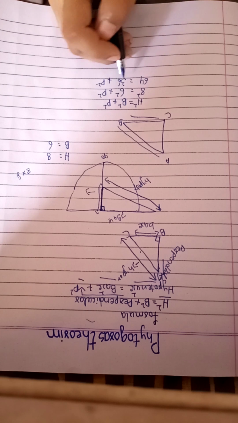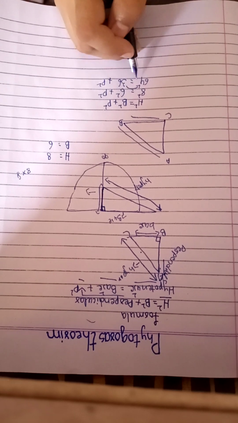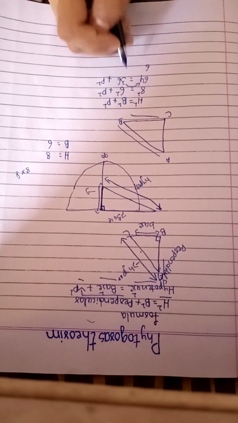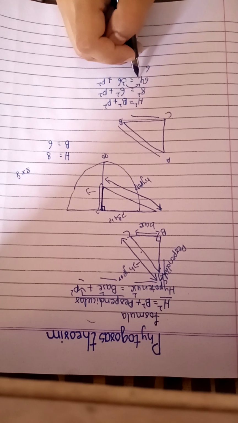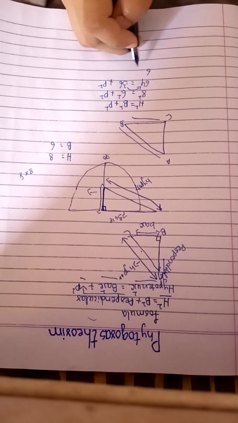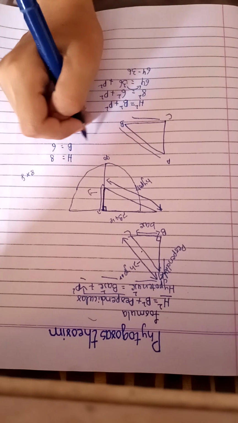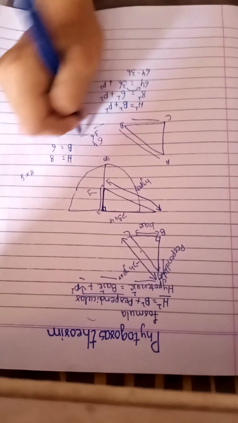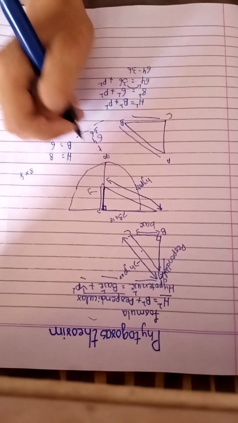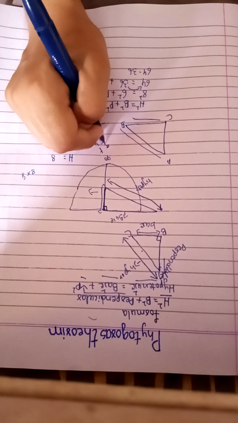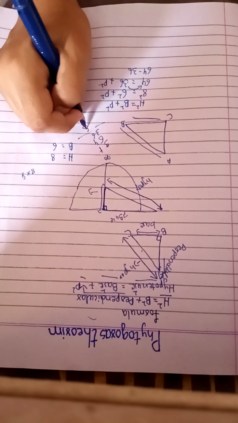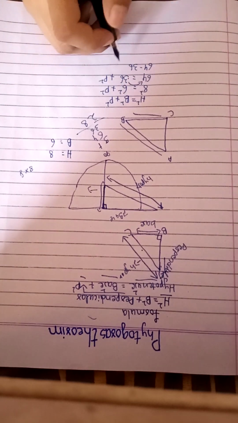Now we take the 36 to the other side. What happens when we do that? It turns minus. So 64 minus 36, we get the answer 28.